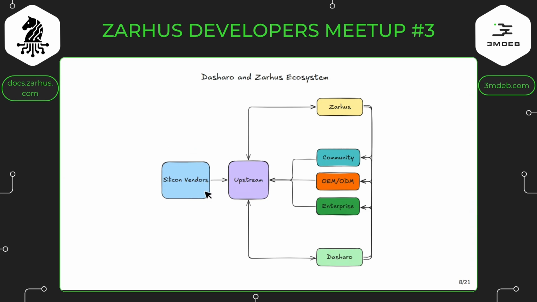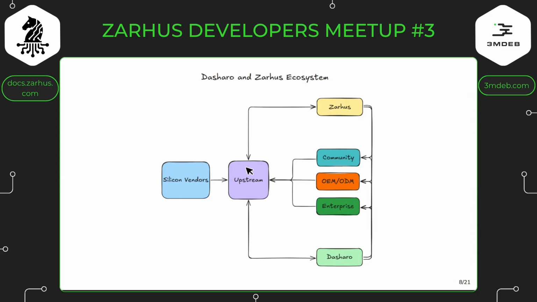So we have some silicon vendors which typically commit some code. Of course, sometimes those silicon vendors behave alone. Sometimes there is some broker for that, like Linaro or some companies which are operating in embedded Linux environment or embedded systems environment, and they are hired by those organizations. They commit stuff to upstream so the whole ecosystem can benefit. And this is for all silicon vendors, for x86, Power, RISC-V, ARM especially.